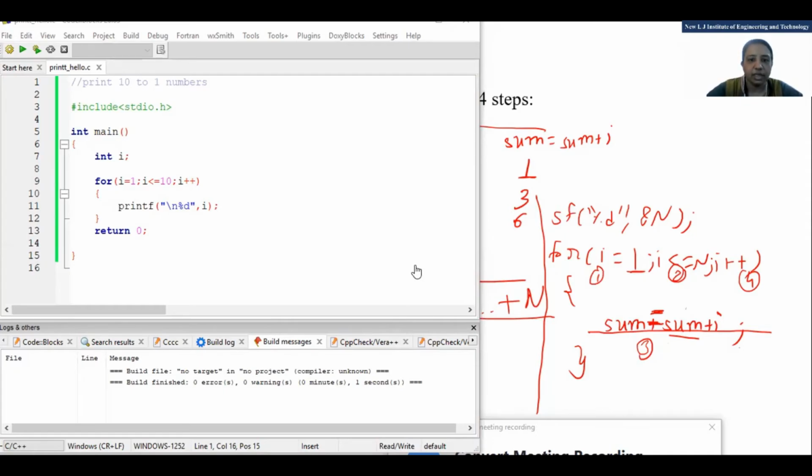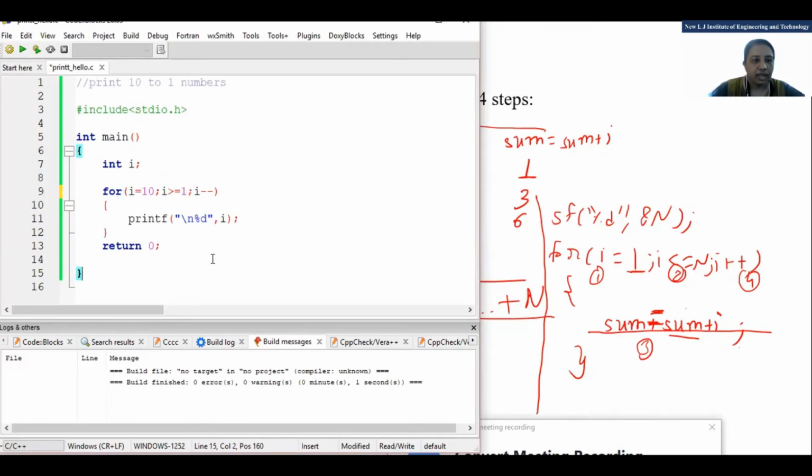Yes, i equal to 10, i greater than or equal to 1. So i starts with 10, i will be greater than or equal to 1, and instead of plus plus, it should be minus minus.